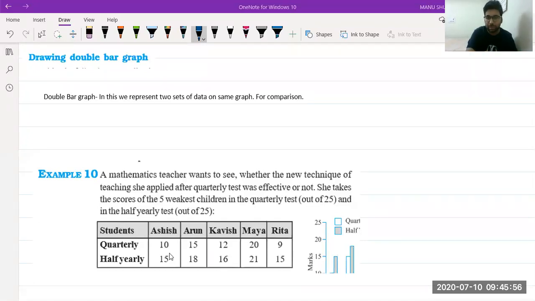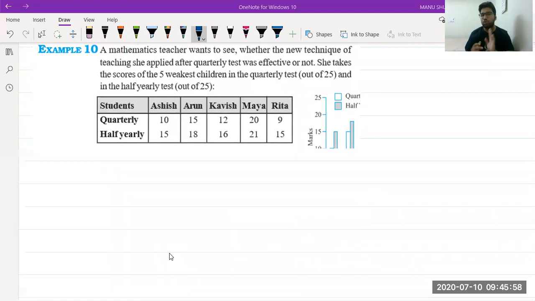So we have example number 10 in front of us. The students are Ashish, Arun, Kavish, Maya, and Rita.